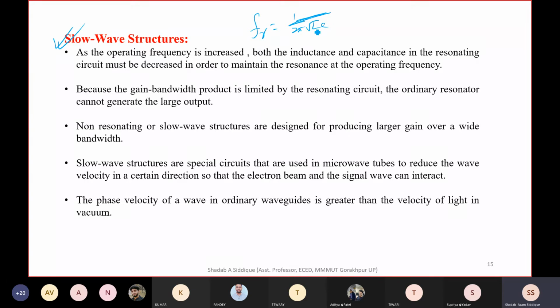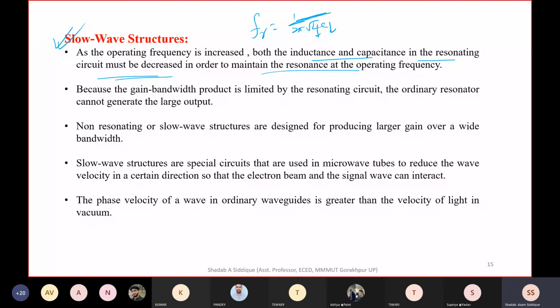To increase the resonant frequency, and resonant frequency is nothing but the operating frequency which we have, the inductance and the capacitance should be reduced. So both inductance and capacitance in the resonating circuit must be decreased in order to maintain the resonance at the operating frequency.